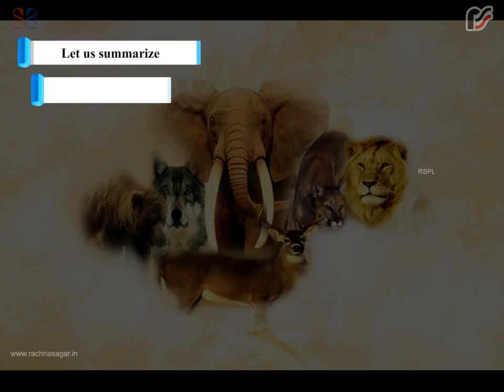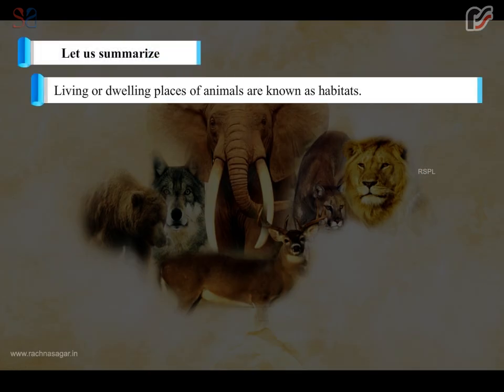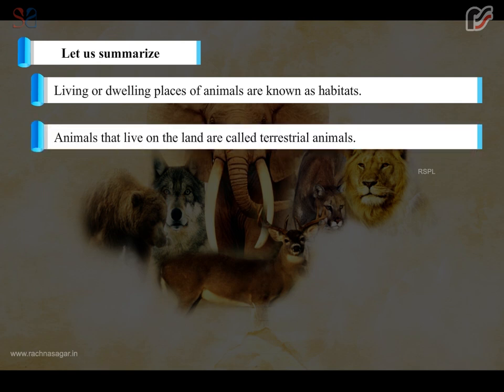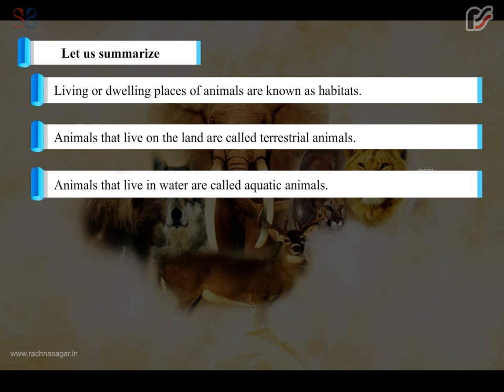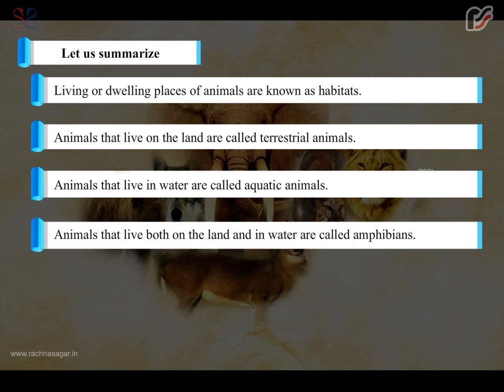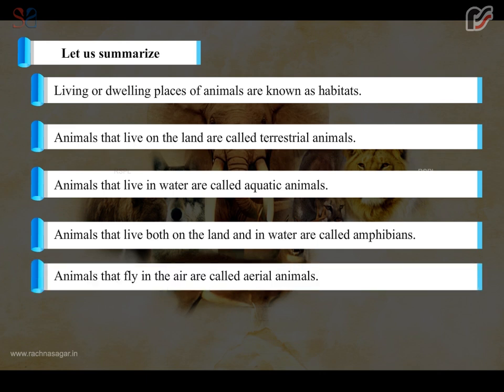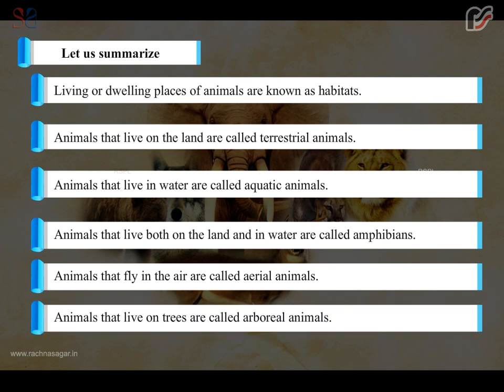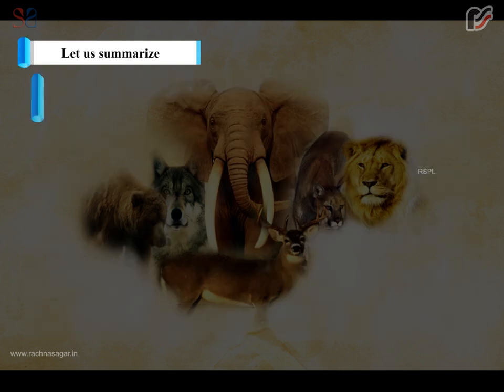Let us summarize. Living or dwelling places of animals are known as habitats. Animals that live on the land are called terrestrial animals. Animals that live in water are called aquatic animals. Animals that live both on the land and in water are called amphibians. Animals that fly in the air are called aerial animals. Animals that live on trees are called arboreal animals.